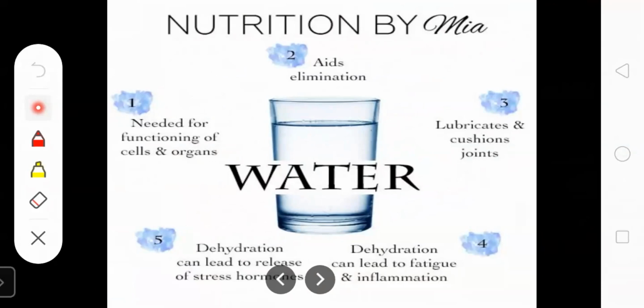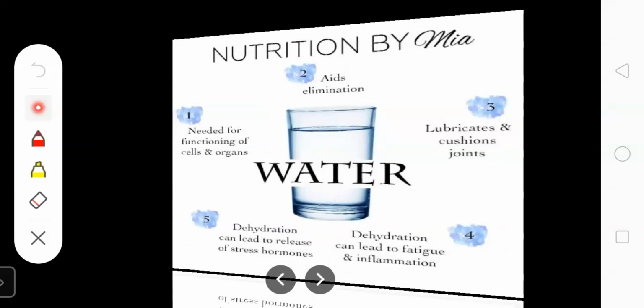Without water, can we stay alive? No, we cannot stay without water even a single day. Water gives us energy. We should also eat water-rich foods. Which foods are water-rich? Watermelons, apples, cucumbers, tomatoes. All these are water-rich foods. So water is one of the most important nutrients of our food.